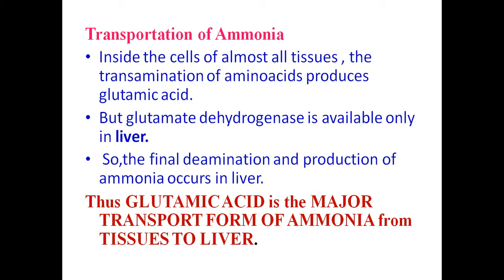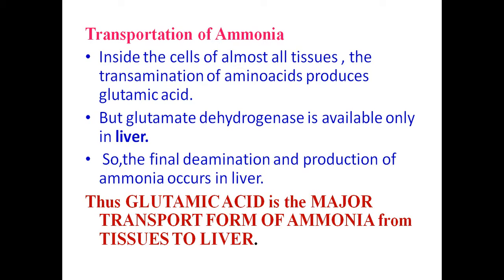By these processes, ammonia is formed during the transamination and deamination processes in almost all the body cells. But glutamate dehydrogenase is available only in the liver. So this glutamate dehydrogenase is the enzyme which is mainly available in the liver, which is responsible for the conversion of this ammonia.